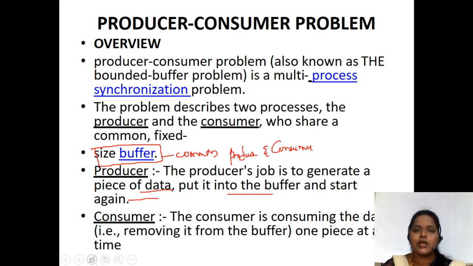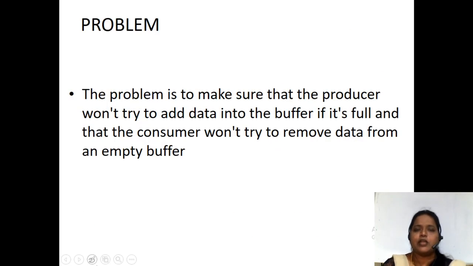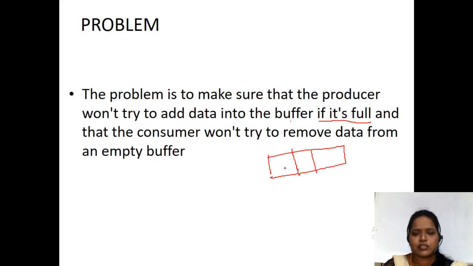The only restriction is that the producer has to produce one item and the consumer has to consume another item. So what is the problem you are going to get? The problem is to make sure that the producer won't try to add data into the buffer if it is full. If this is the buffer with 3 slots, and X, Y, Z items are placed here, now the producer can't produce anything, because the buffer is full. So the producer is not allowed to produce the items.